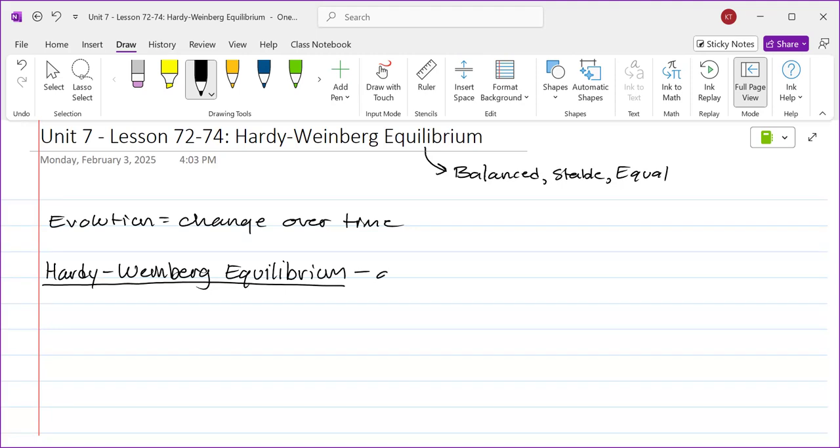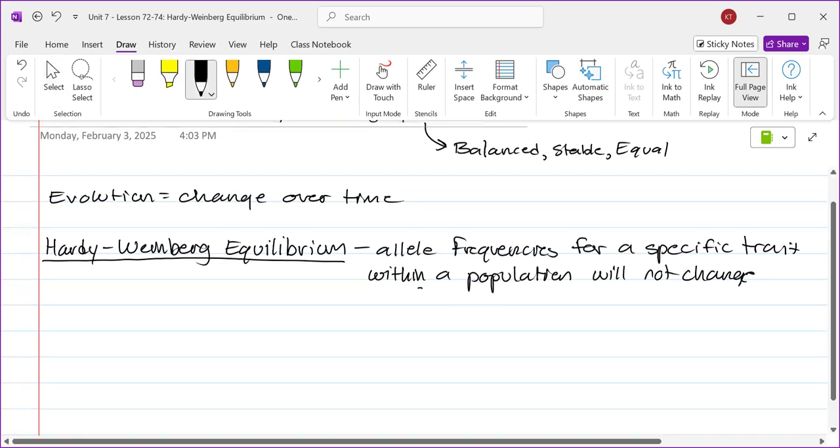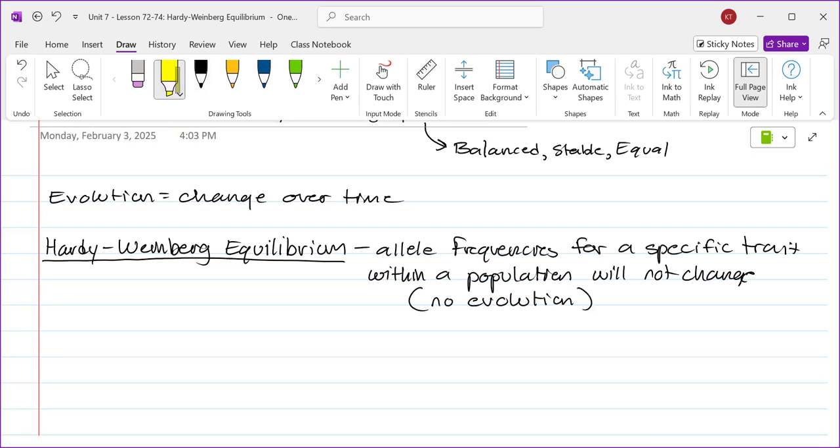In Hardy-Weinberg equilibrium, allele frequencies for a specific trait within a population will not change. Evolution means change over time. And if I'm telling you that the frequency of alleles of a dominant form of a trait or recessive form of a trait will not change, this means that there will be no evolution, no change over time. That's what Hardy-Weinberg is all about.